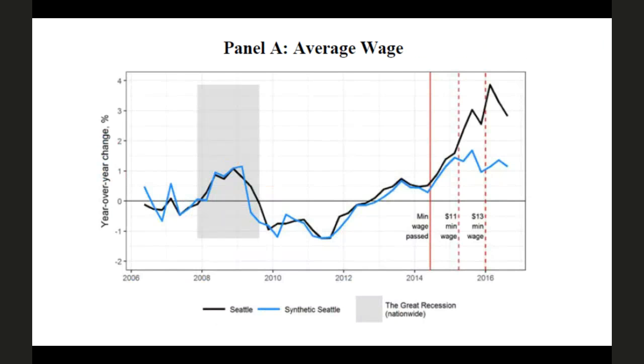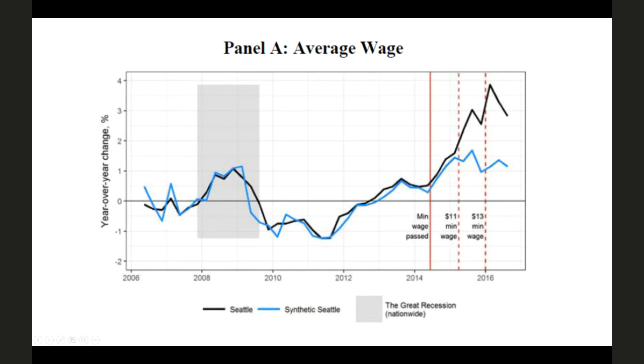However, one thing I want to point out, if we look at basically the trend in wages in Seattle, which is in black, versus synthetic Seattle, which is in blue, what we're going to see is that Seattle and synthetic Seattle actually look very, very similar up until the first minimum wage increase goes into effect, at which point Seattle's wages go up. So this gives us some confidence that we are, in fact, doing better by having this synthetic control method.